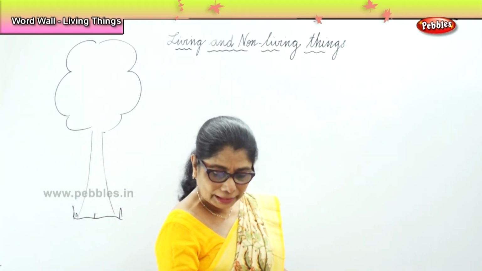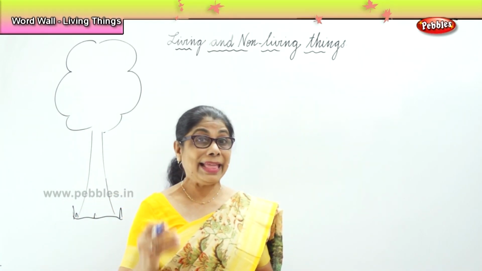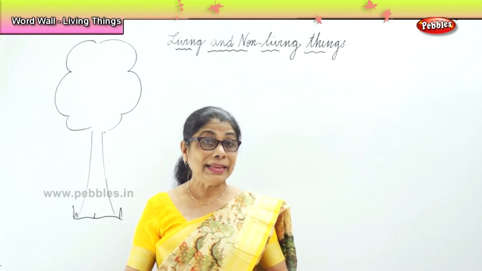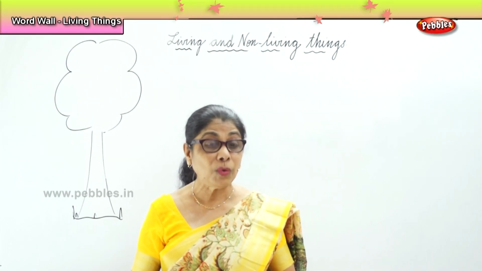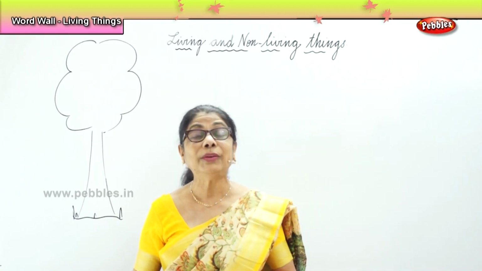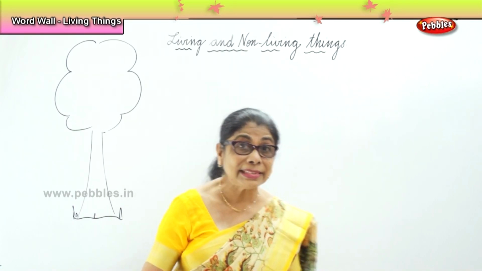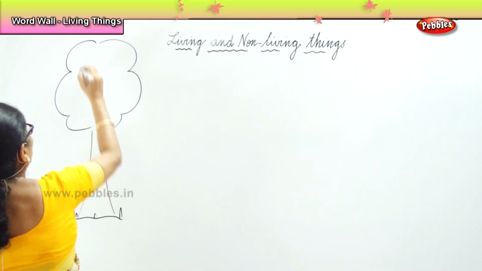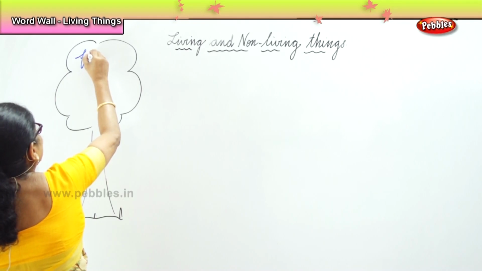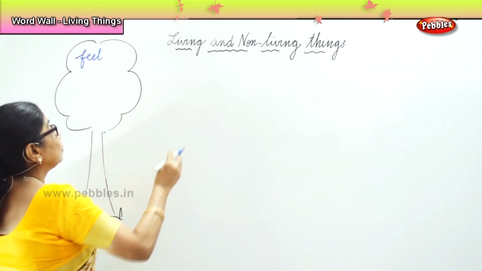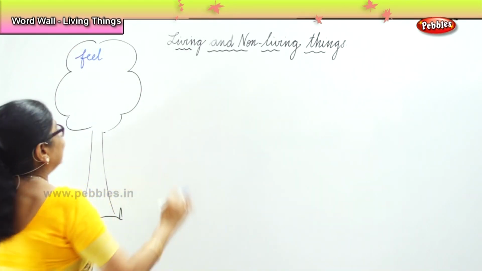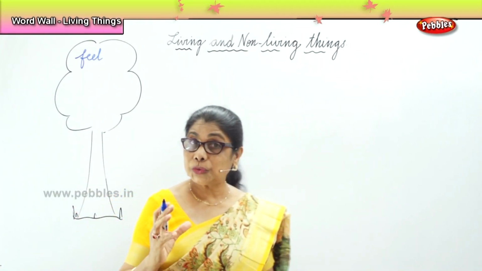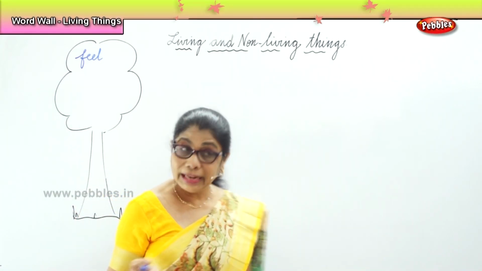Now, there are some words that are useful for us in our writing of sentences about living, non-living. Now, what are they? Can you tell me? Living things feel. So the word feel. Must learn the spelling of feel.